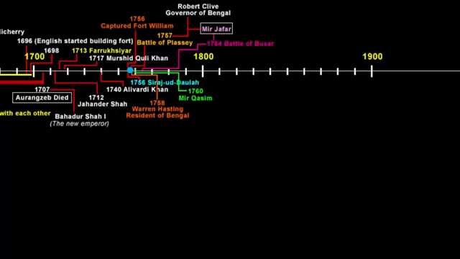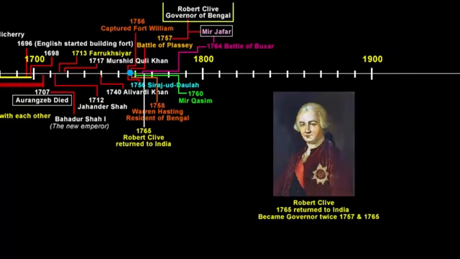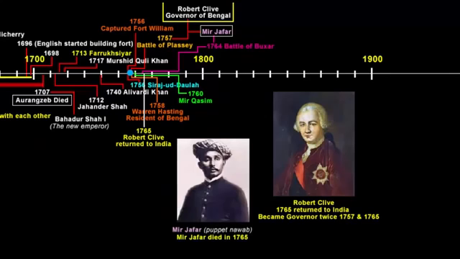During the Battle of Buxar, Robert Clive was in England. He returned to India for the second time in 1765 and was appointed the Governor of Bengal from 1765 to 1767 for the second time. In 1765, Mir Jafar, the Nawab of Bengal, died, and soon after his death, the mood of the company changed, because the company demanded more money from the Nawab to finance its wars and meet the demands of trade and its other expenses. It wanted more territories and more revenue, and a lot of times these puppet Nawabs would not listen, as they had to maintain a basic appearance of dignity to gain respect in front of their people. So basically, the company was tired of the puppet Nawab system.